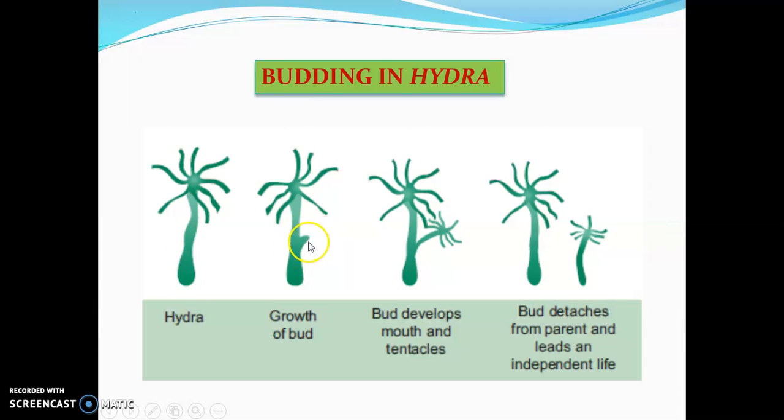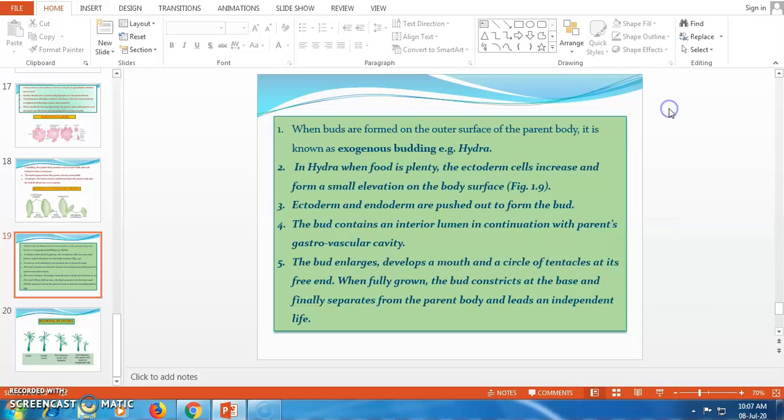This is exogenous budding. The exogenous bud grows into an adult structure. The external exogenous bud detaches from the parent. This is a daughter individual. It is one type of budding.